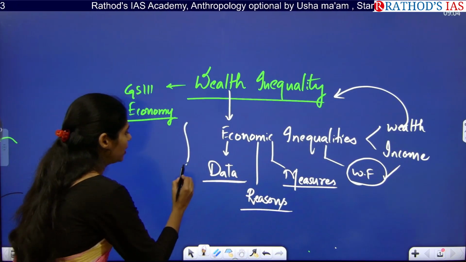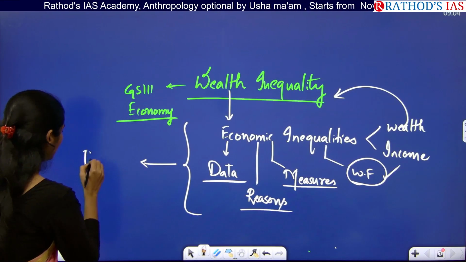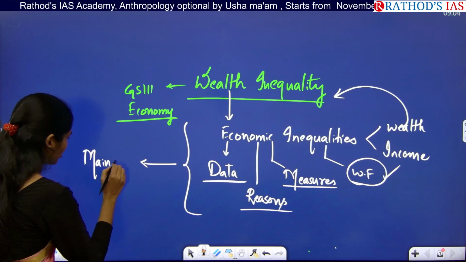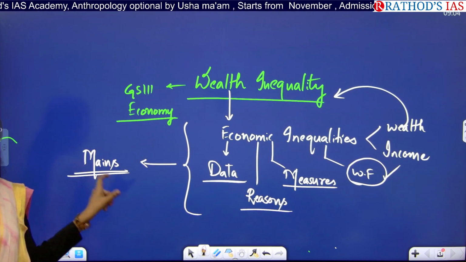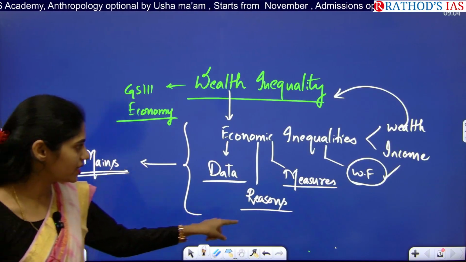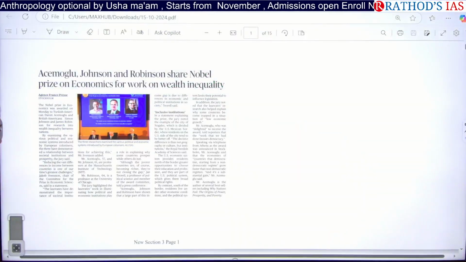So all these are the dimensions that you have to see, and there is a high chance of getting a mains based question from this economic inequalities this year in 2025 mains. So you have to see all these dimensions. In all these dimensions, UPSC may ask you the question.